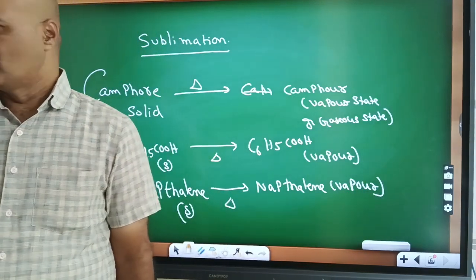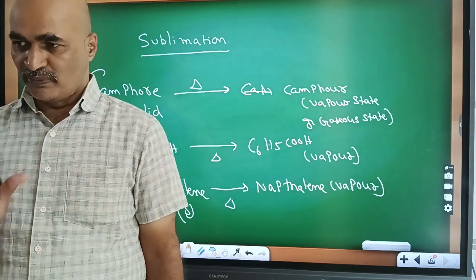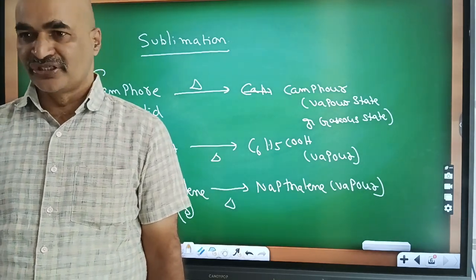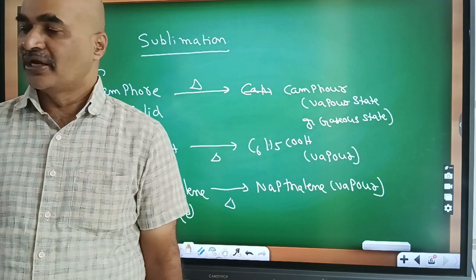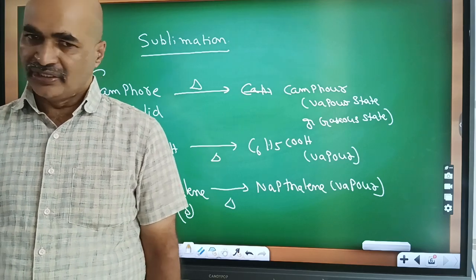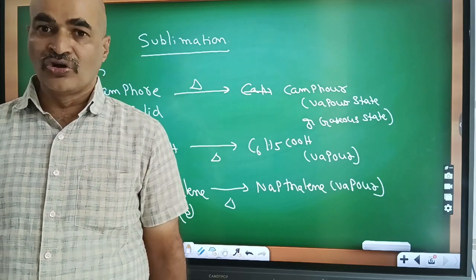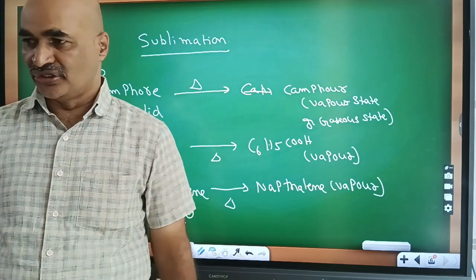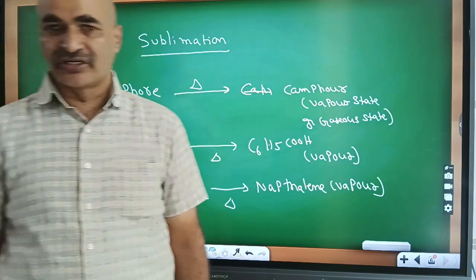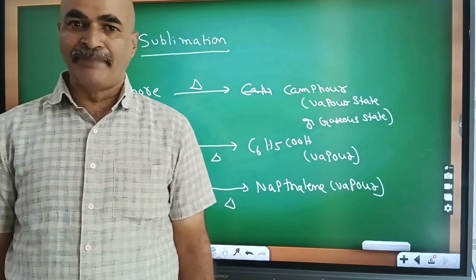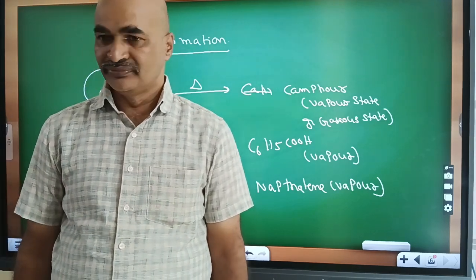Sublimation is always an endothermic process. During sublimation, heat energy is absorbed. Here, closely packed molecular structure is converted into loosely packed molecular structure.